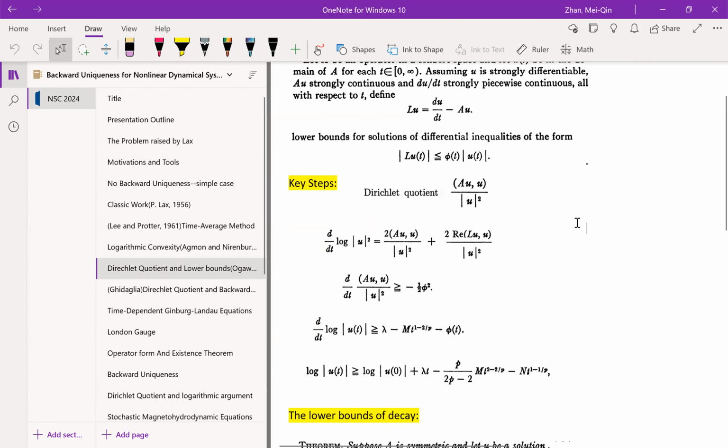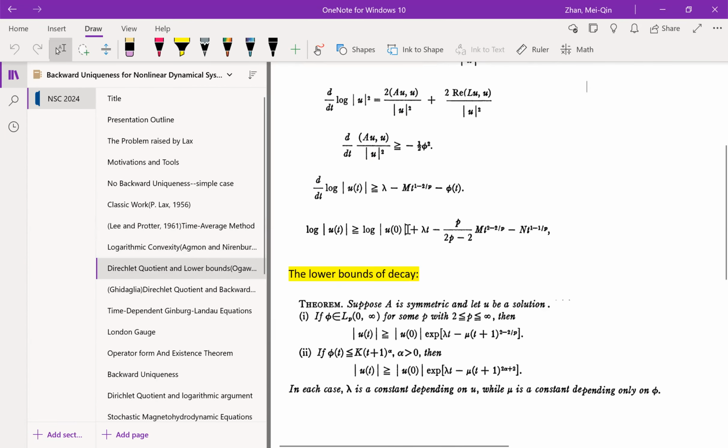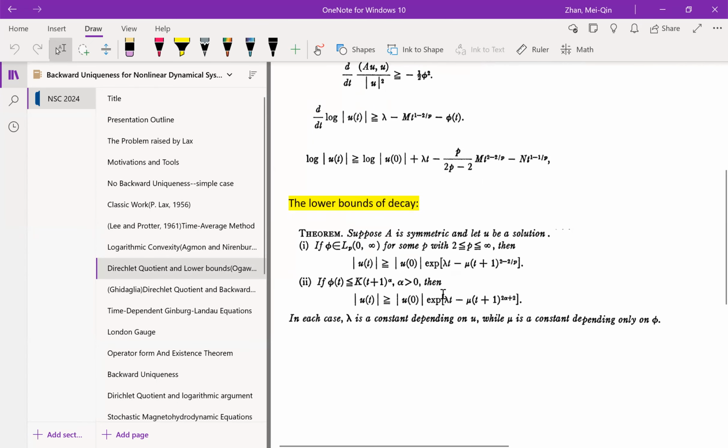And from there, they can show that log of u(t) is bigger than log of u0 plus some other function involving time t. He didn't get the backward uniqueness conclusion, but he proved this decay lower bound for the solution u of t.